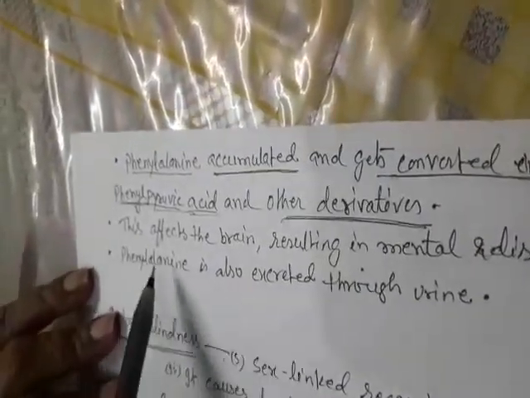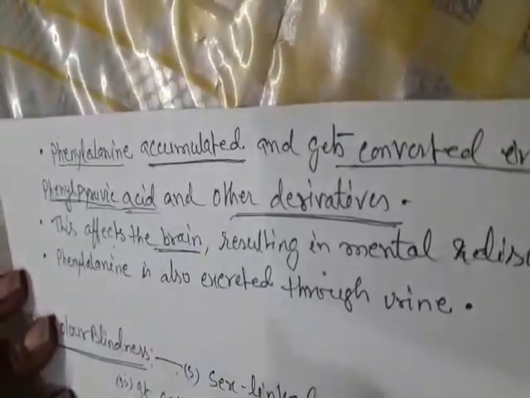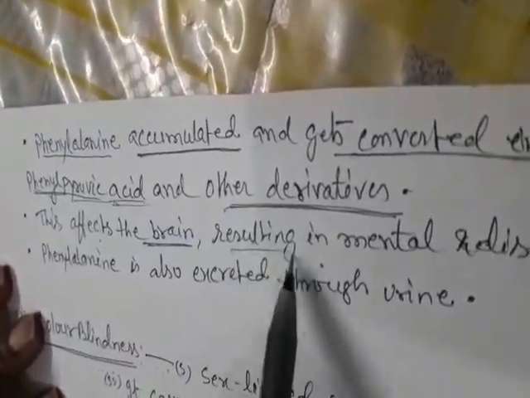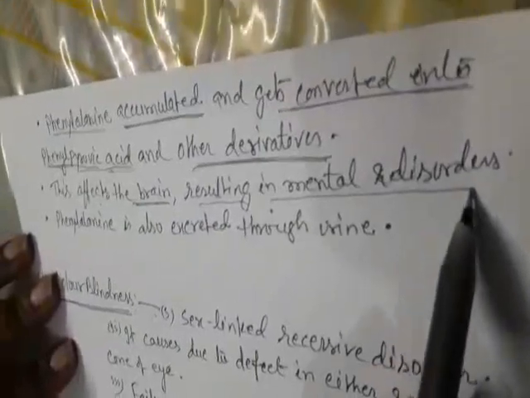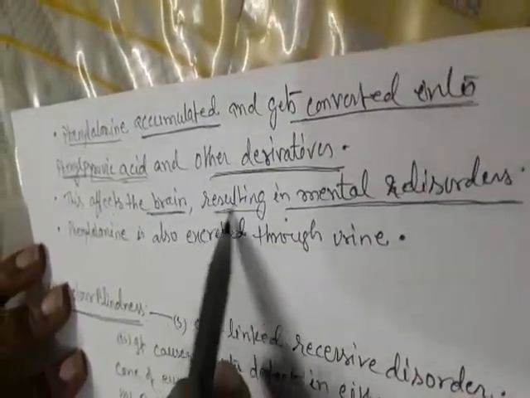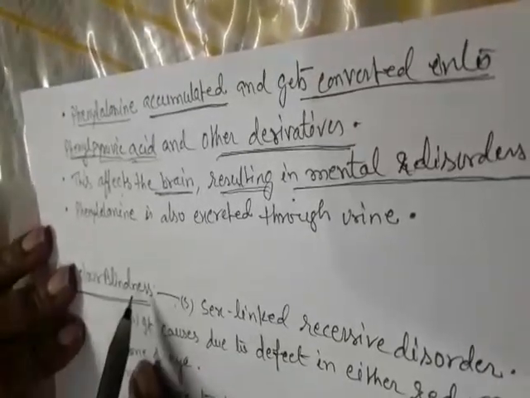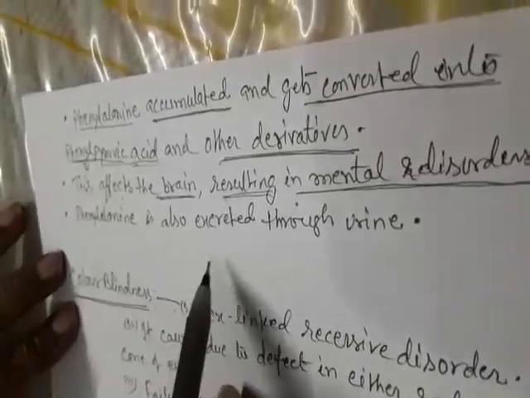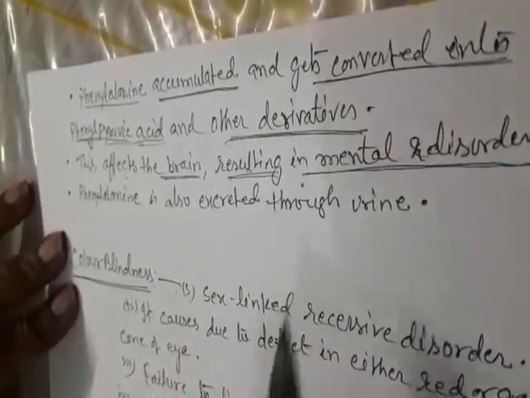This affects the brain, resulting in mental disorders. Phenylpyruvic acid is also excreted through urine.